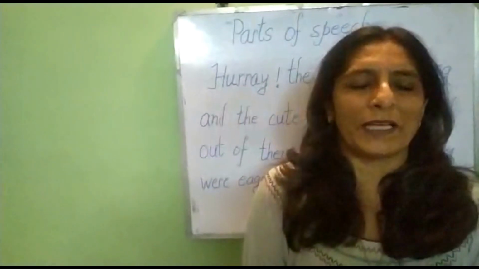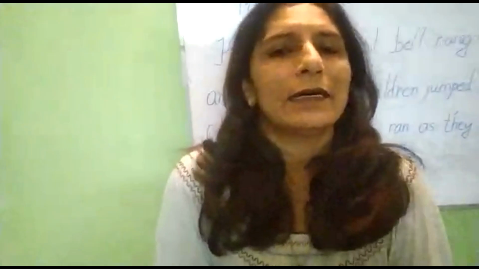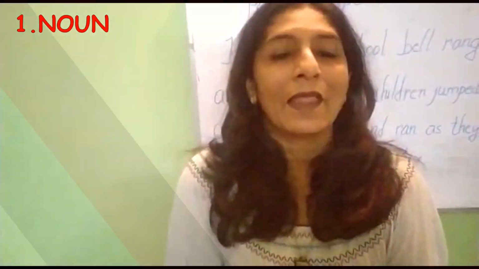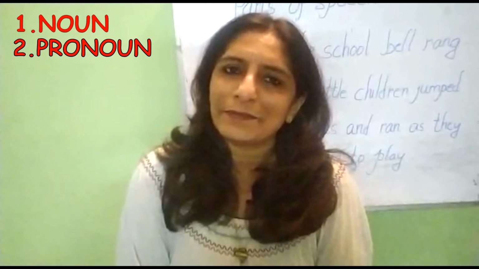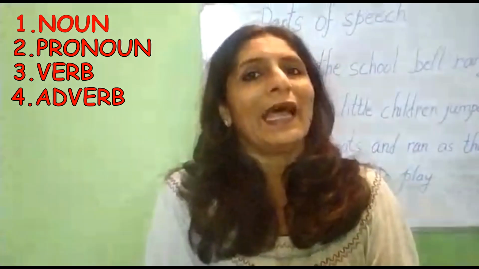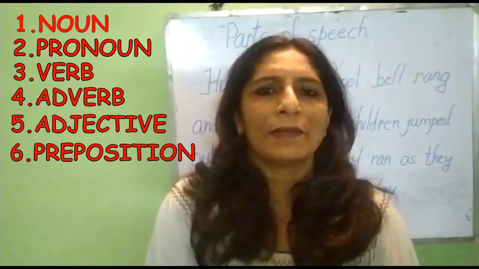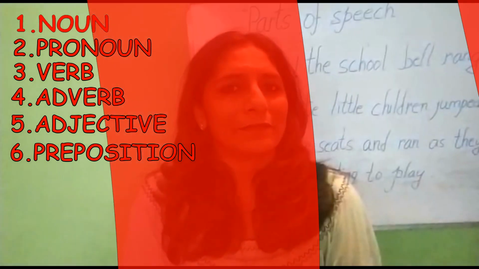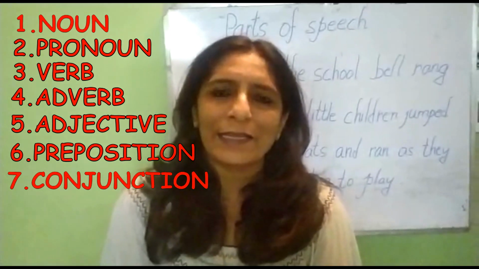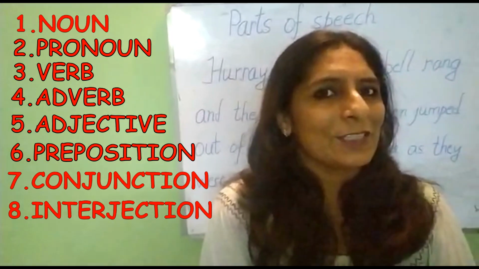So, children, there are 8 parts of speech. How many parts of speech, children? There are 8 parts of speech, right? The first one is noun, pronoun, verb, adverb, adjective, preposition, conjunction, and the last one is interjection.